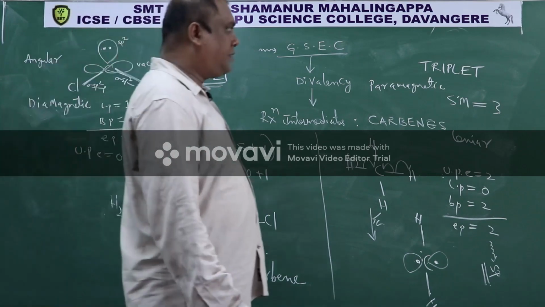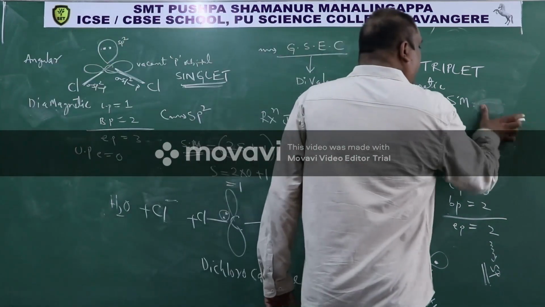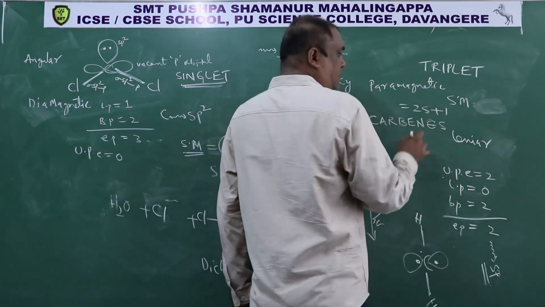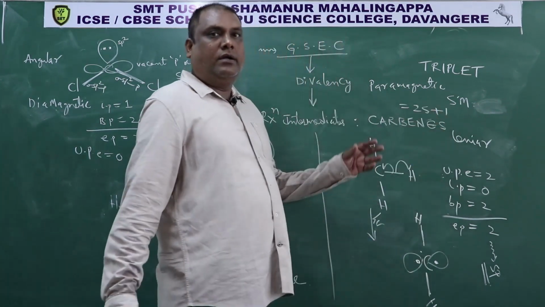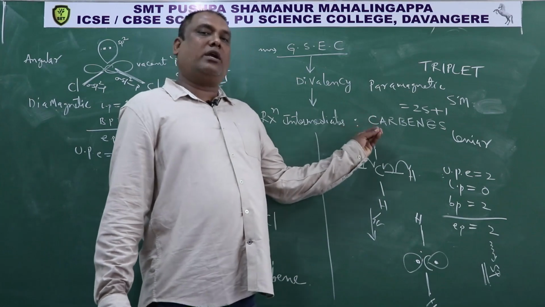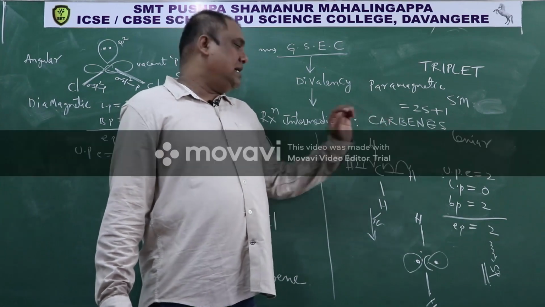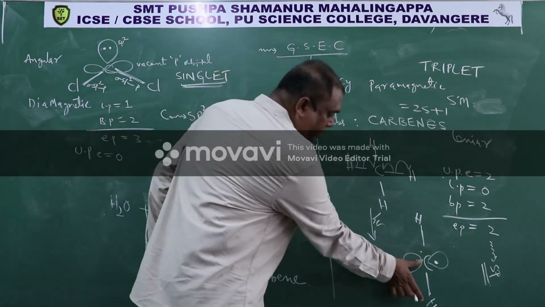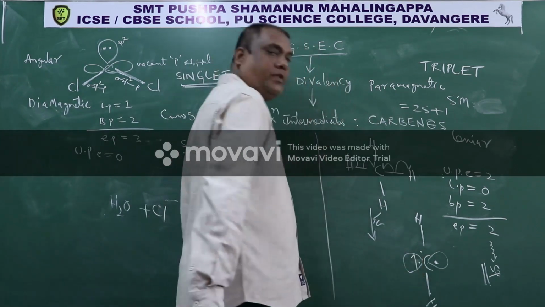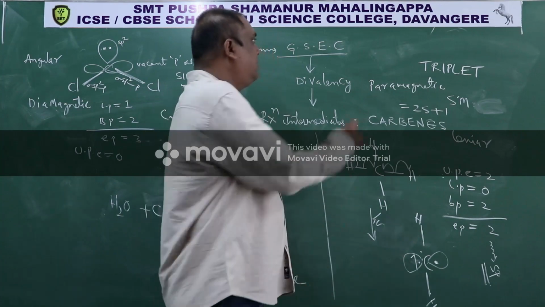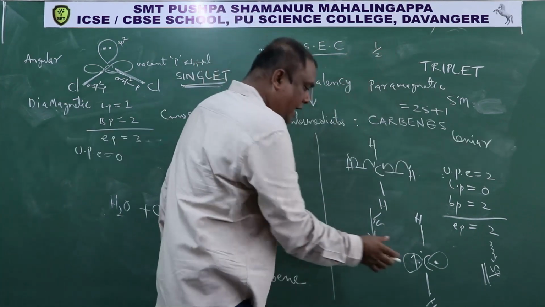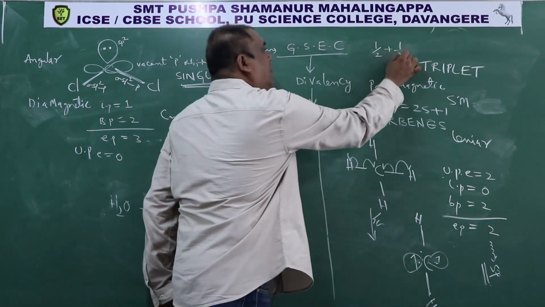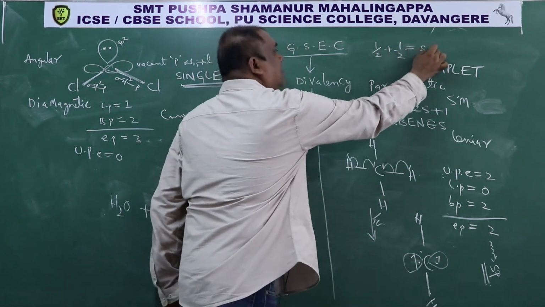Then here, spin multiplicity formula is again 2S plus 1. S is nothing but the sum of spin quantum numbers of unpaired electrons. So here this is one unpaired electron, its spin quantum number is half, and this is another unpaired electron, that is another half. So sum is 1.